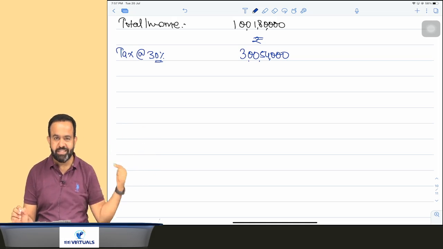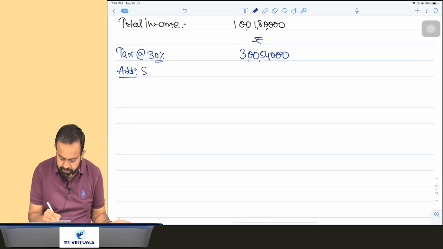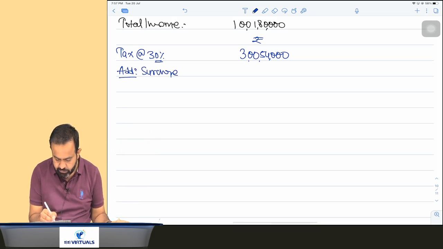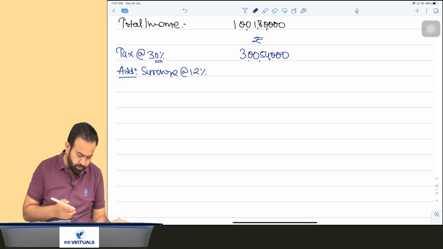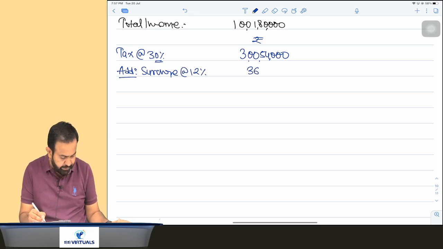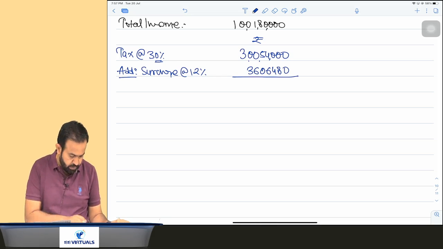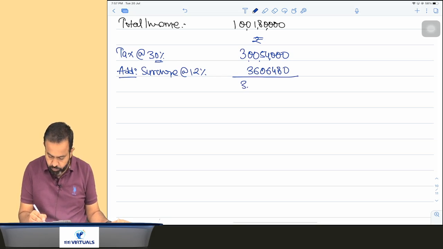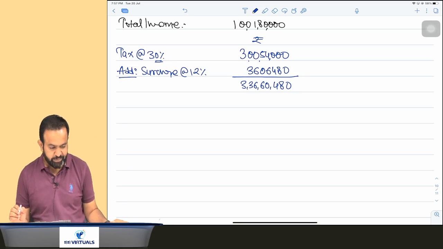Surcharge is applicable at the rate 12% in case of a domestic company. So just add surcharge at the rate 12%. On this amount, 12% is 36,06,480. So here the total comes to 3 crore 36,60,480. That is your total amount.